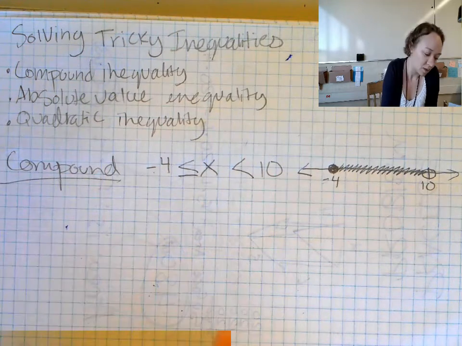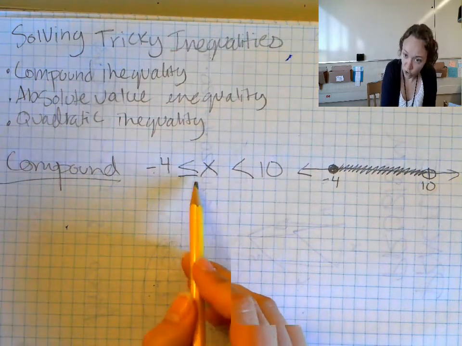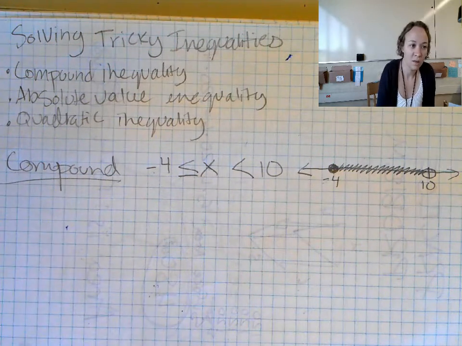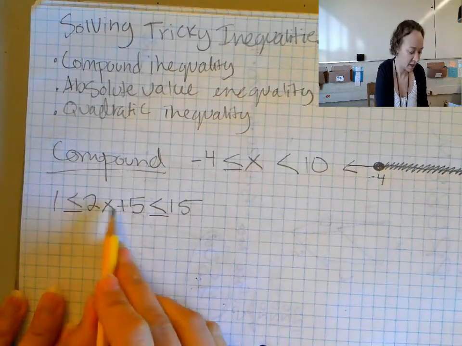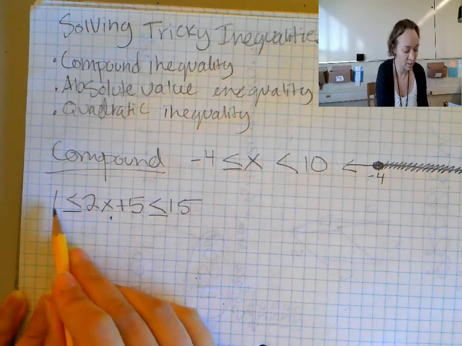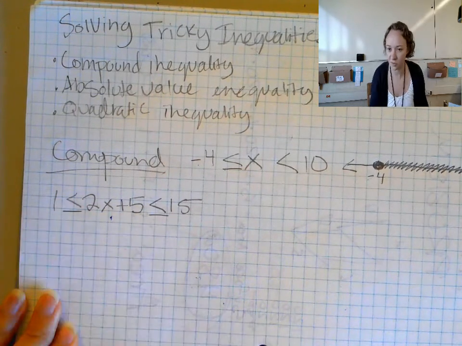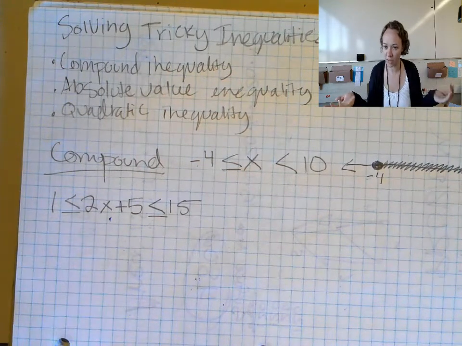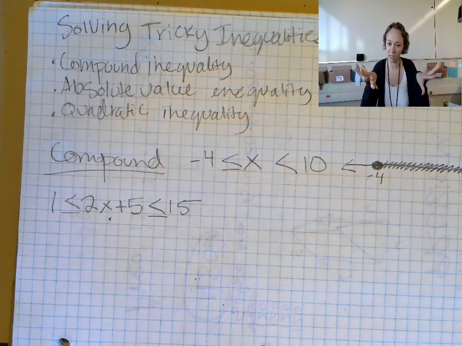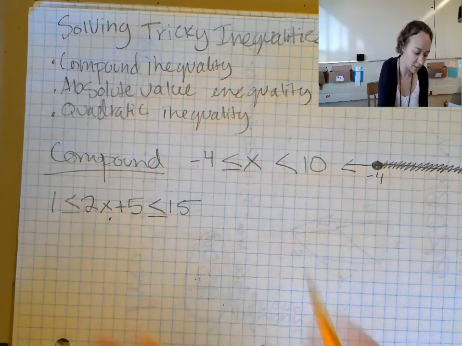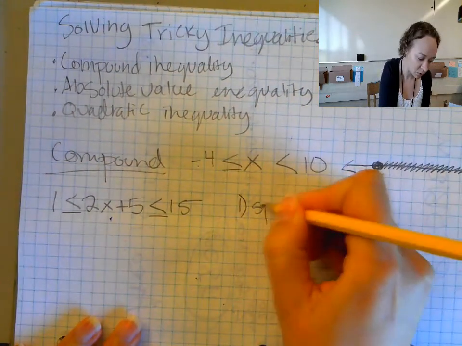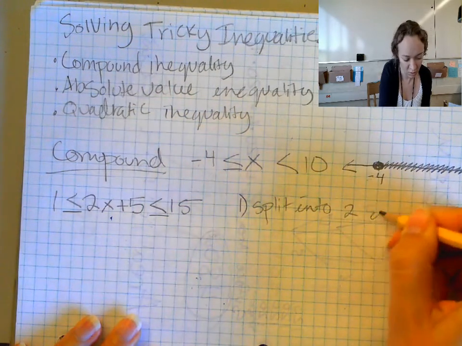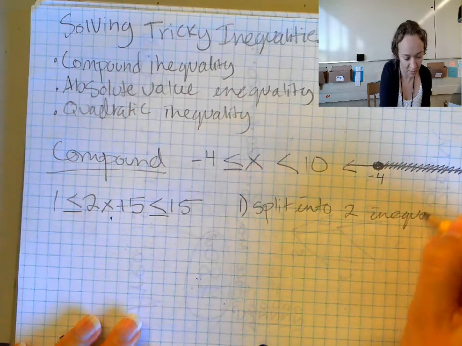Now, what we want is to get it to look like this. So let's say we start out with 2x plus 5 is greater than or equal to 1, but less than or equal to 15. I'm going to recommend that our first step be to split it into two different inequalities.